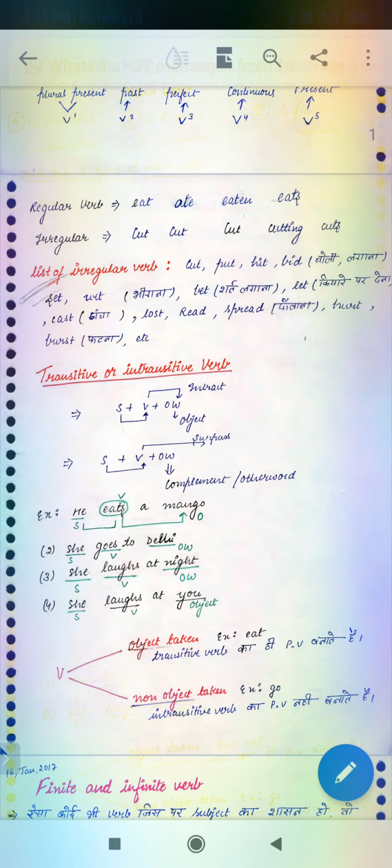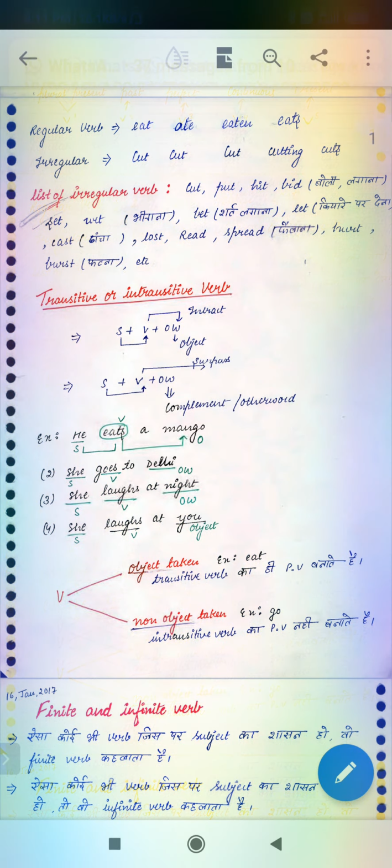Okay, number 1, he eats a mango. So what is that? It is your main verb, and the main verb has an object, so that is your transitive verb. Similarly, he eats, so that is your intransitive verb.